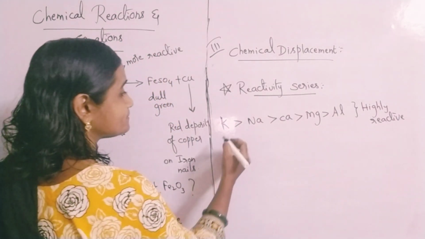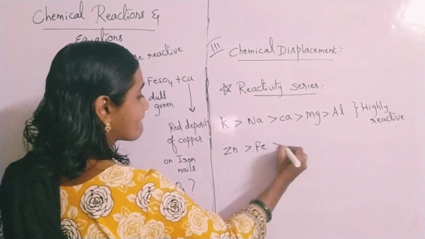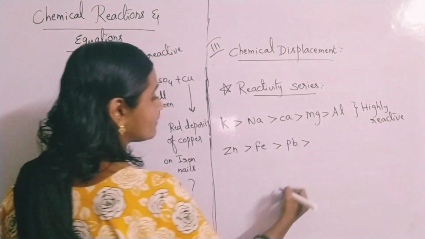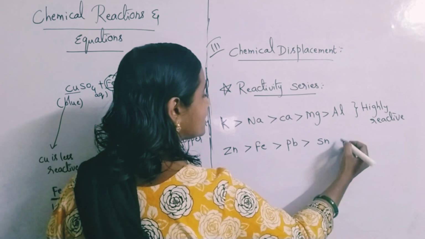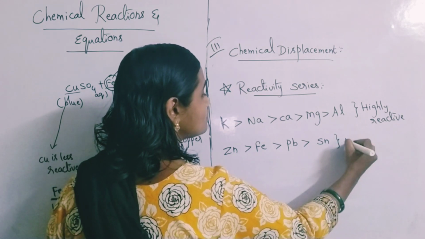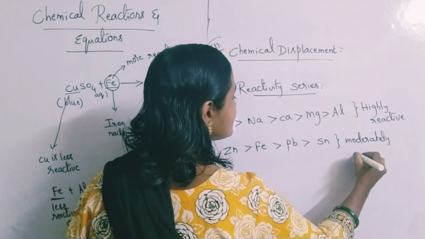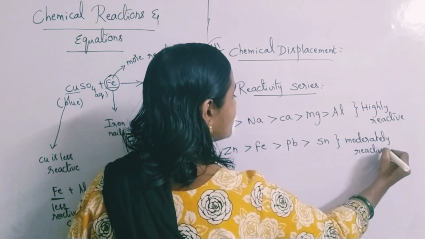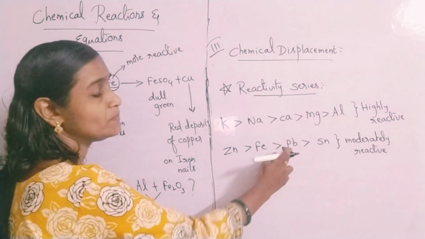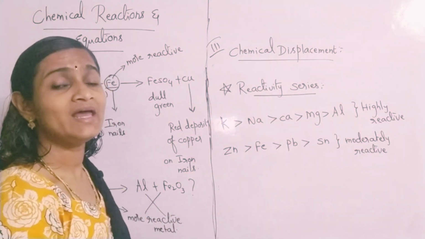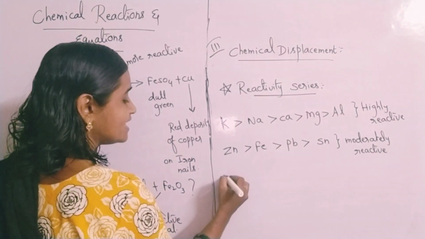And next, metals like zinc, iron, lead, and then tin. These metals come under moderately reactive metals. Here, zinc, Fe stands for iron, Pb means what? Plumbum or lead, Sn is for tin. These are moderately reactive metals.